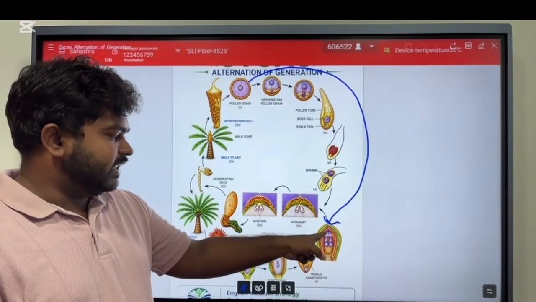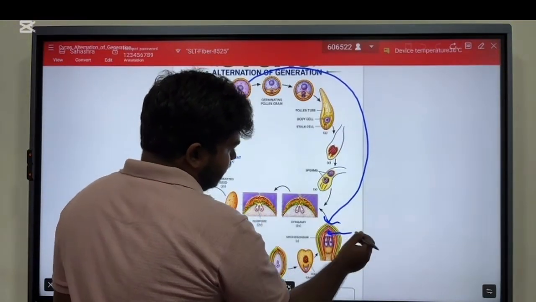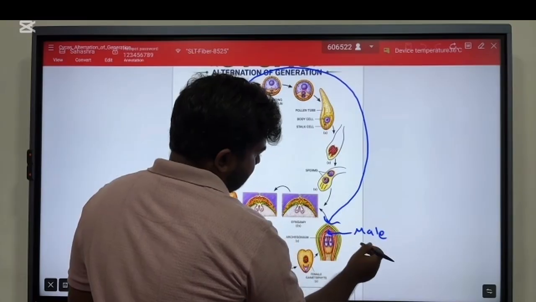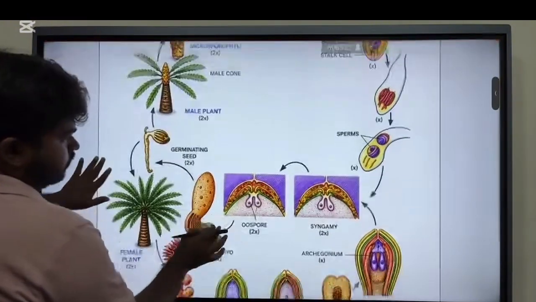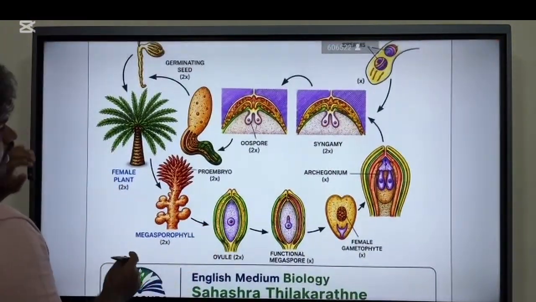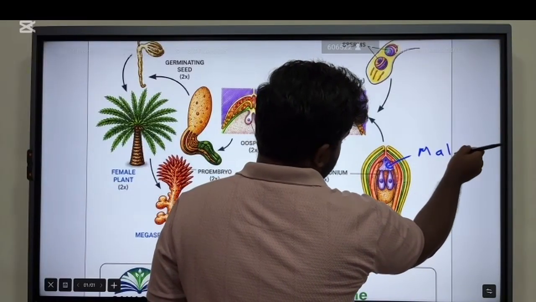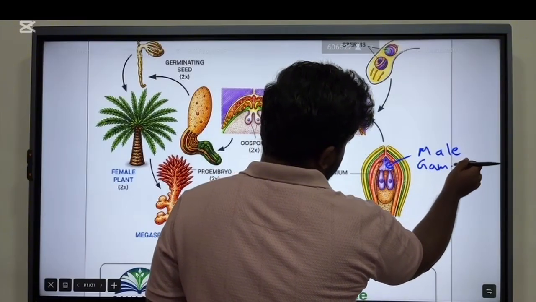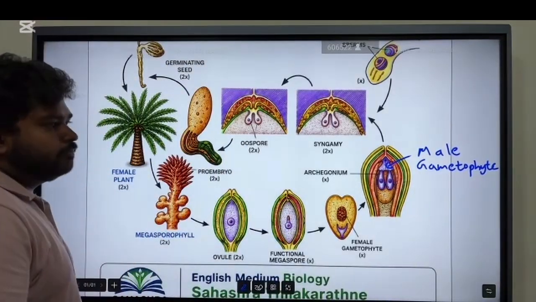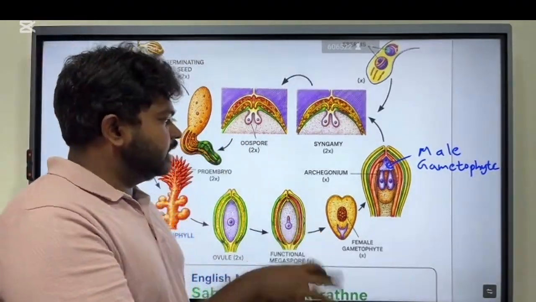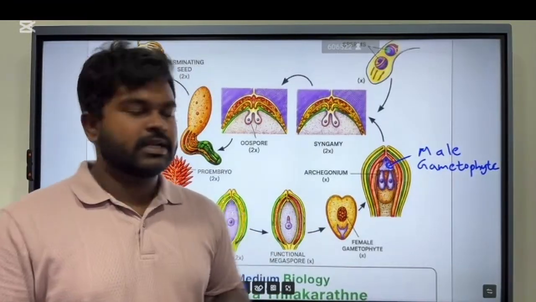Now consider that here there is the male gametophyte and the female gametophyte. The pollen tube of the male gametophyte absorbs nutrients from the nucellus within the ovule.